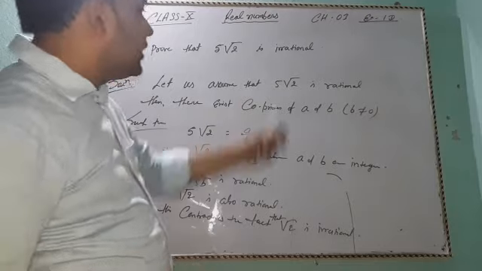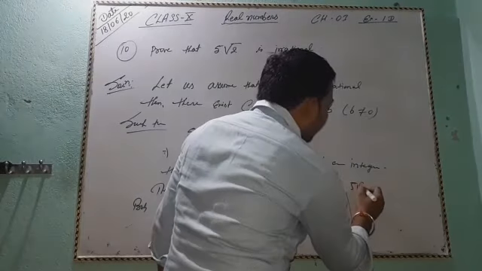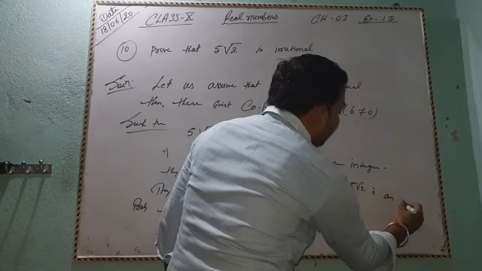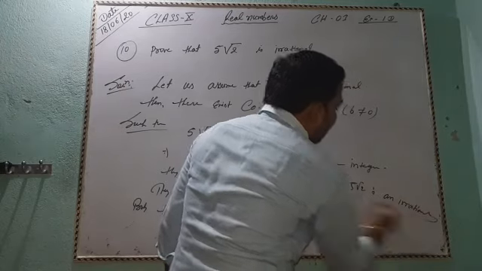Then we say that 5 root 2 is irrational.